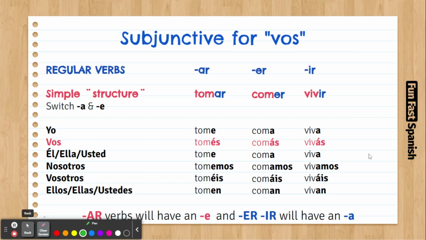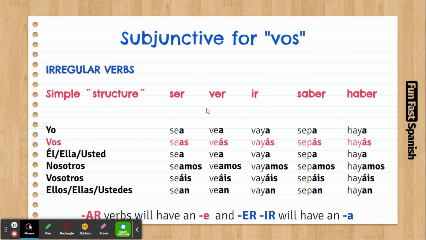Let's have a look at some examples with this. For example, poder. So yo puedo, tú puedes. So it will be tú puedas. That will be for tú puedas. But this for vos is vos podás, because it's not puedas. It doesn't have irregularities.